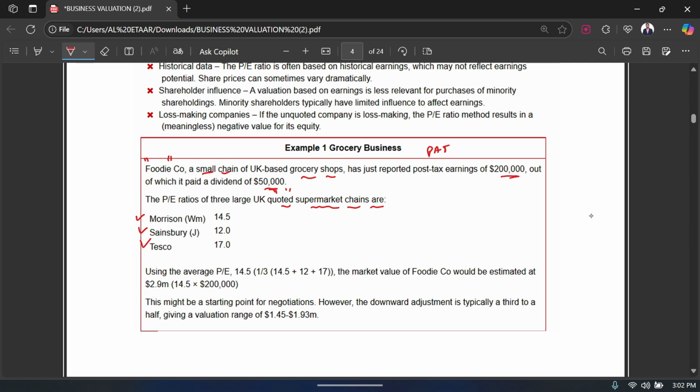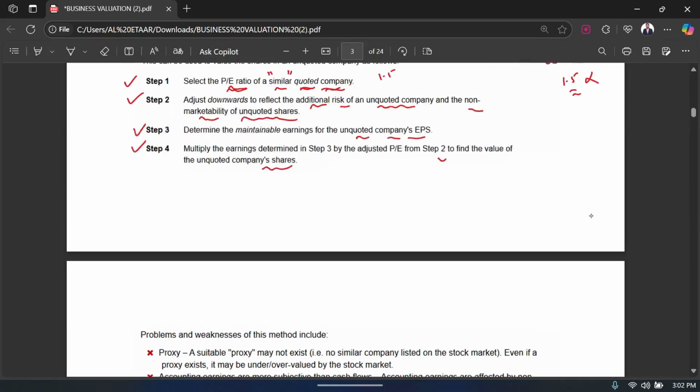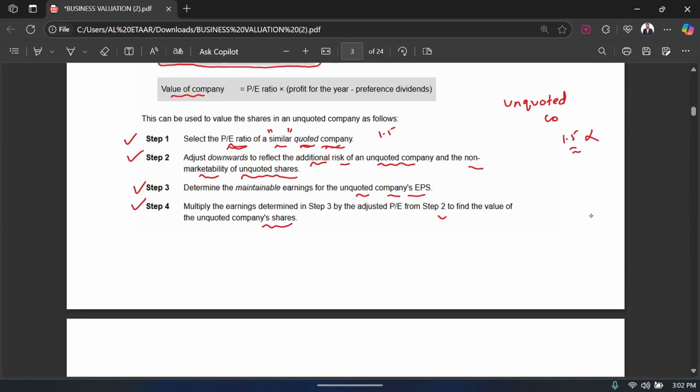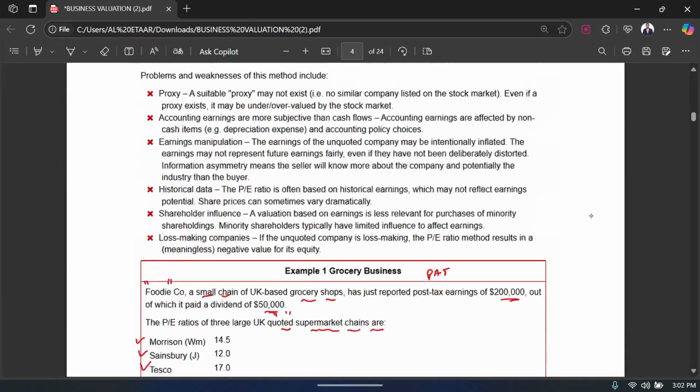Now why do we have their PE ratio? Because remember step number 1. Because you are an unquoted company yourself, what you do is select the PE ratio of similar companies which are in a similar industry, which do a similar business like you, but they are listed. So that's exactly what we have.